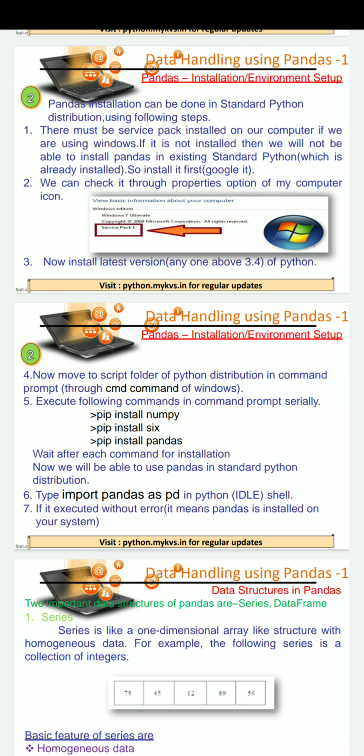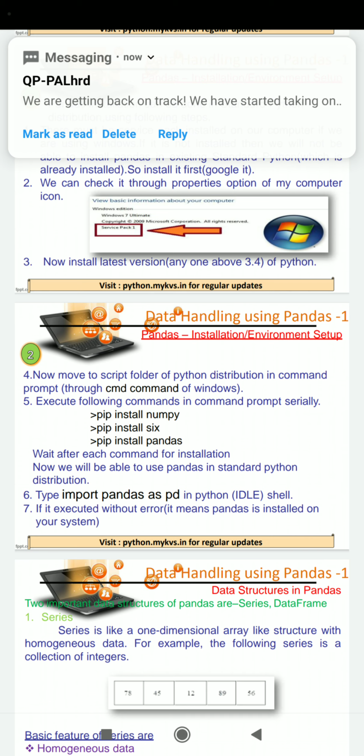We must know the meaning of this statement. Import is a keyword which imports the library available on our system. Then here the library name is pandas, and pd is an alias created for pandas. So all the methods available in pandas can be used with the name pd. We can write any other name in place of pd.